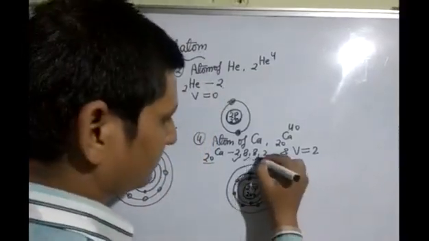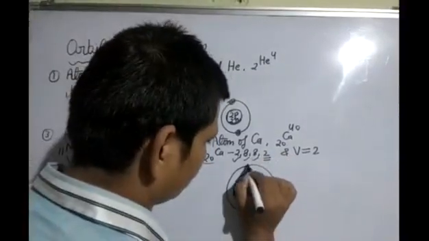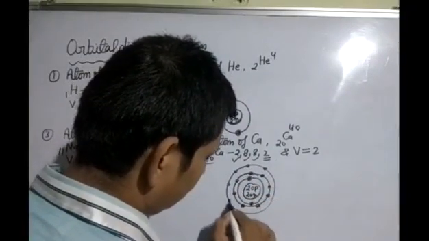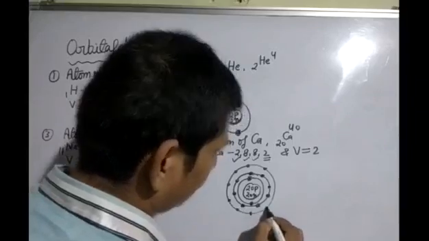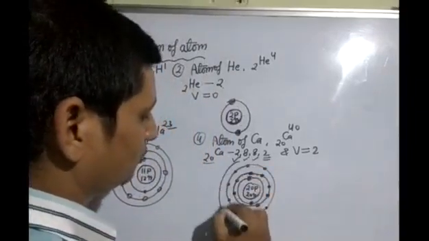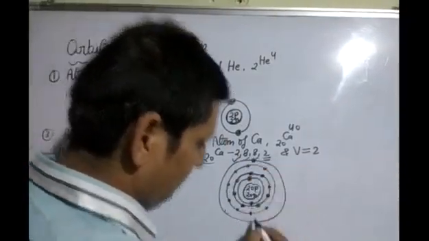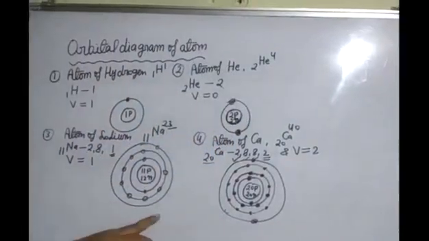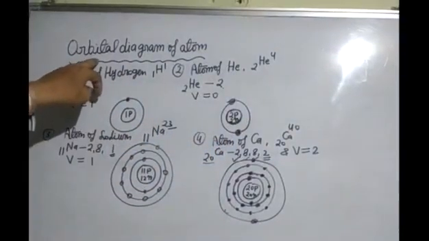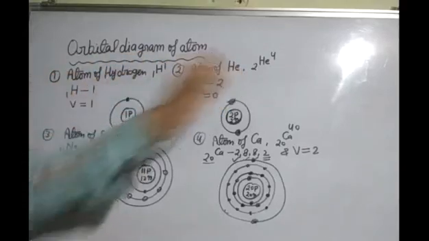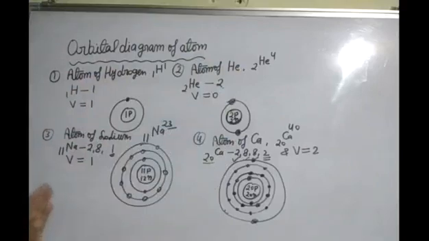The third cell contains 8 electrons. 1, 2, 3, 4, 5, 6, 7, 8. And the last cell, the fourth cell, contains 2 electrons. So we can arrange these 2 electrons in this way, 1 electron and 1 electron. Student, I hope you can understand the orbital diagram of hydrogen, helium, sodium, calcium. Similarly, you can draw the orbital diagram of elements with atomic number 1 to 20.